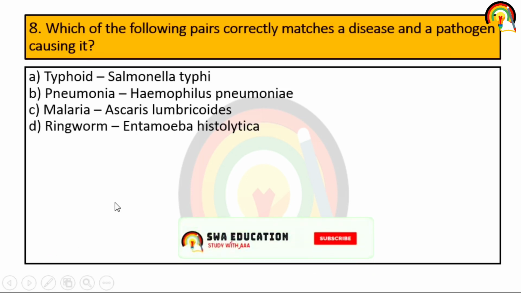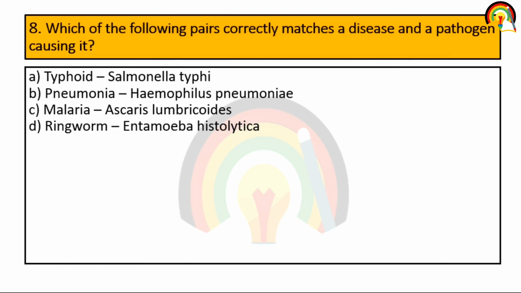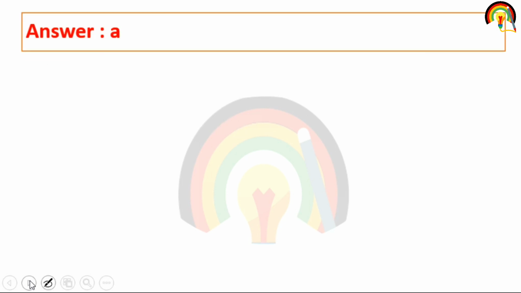Next one. Which of the following pairs correctly matches a disease and a pathogen causing it? Typhoid, Salmonella typhi; pneumonia, Haemophilus pneumonia; malaria, Ascaris lumbricoides; ringworm, Entamoeba histolytica. It is typhoid, caused by Salmonella typhi, right?